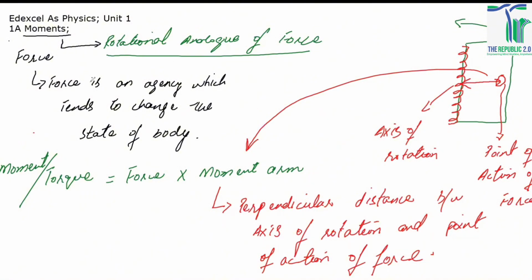So that is how we calculate the moment, right? It is just a rotational analog of force, and the formula is simple: force times moment arm. An important concept from here: remember that force would always be inversely proportional to the moment arm if we keep the torque constant. The higher the distance of the application of force from the axis of rotation, the lower would be the need for force, right?